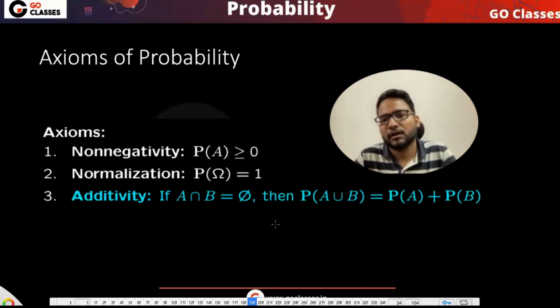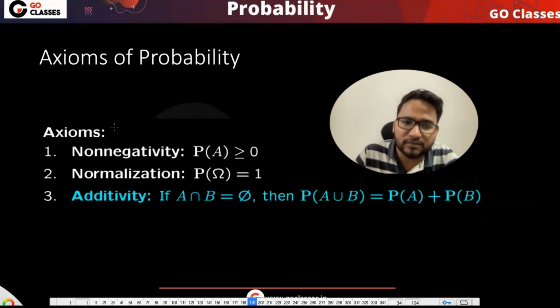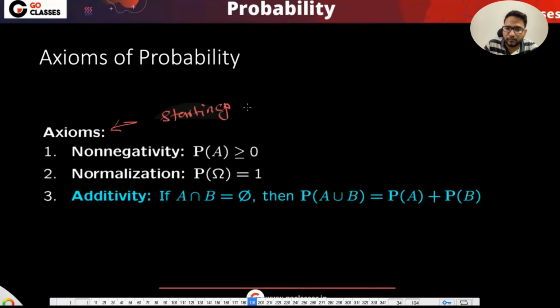Okay, let's just see these axioms. So axioms means just a starting point. Probability has to be non-negative, which means the probability actually has to be between 0 and 1. And if you take the probability of the whole sample space, then the probability is 1.